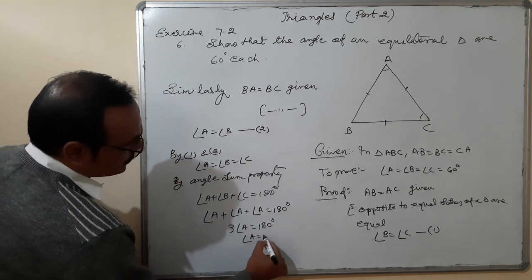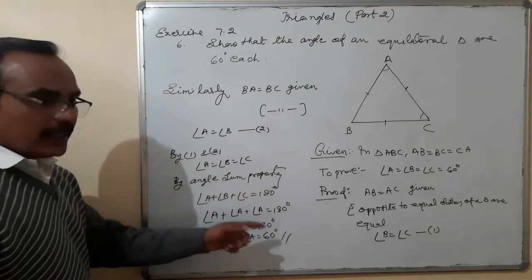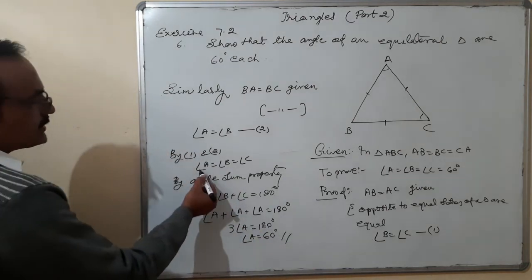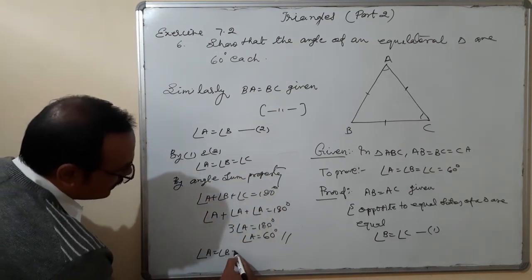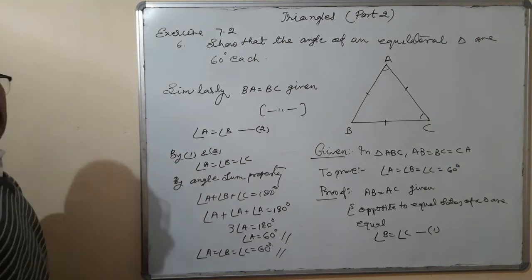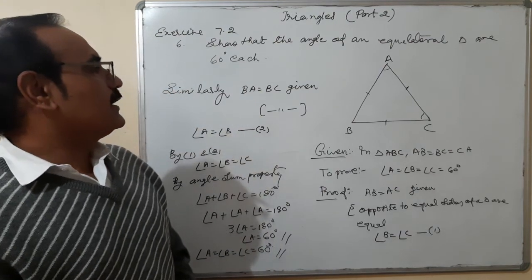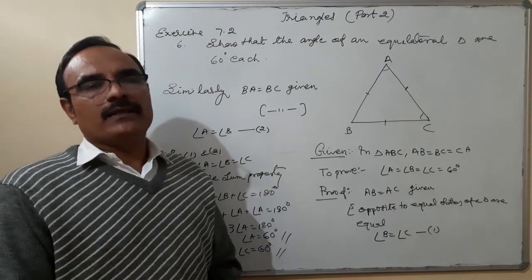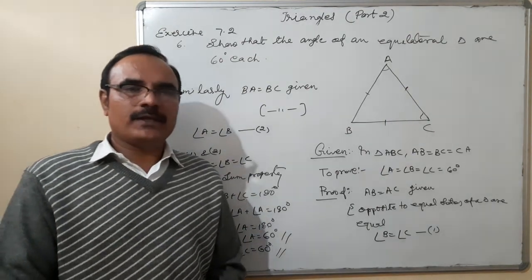Therefore, angle A is equal to 180 upon 3, that is 60. Since A is equal to B is equal to C, angle A is equal to angle B is equal to angle C is equal to 60 degree each. So this is the proof that each interior angle of an equilateral triangle is equal to 60 degree each. Okay, thanks.